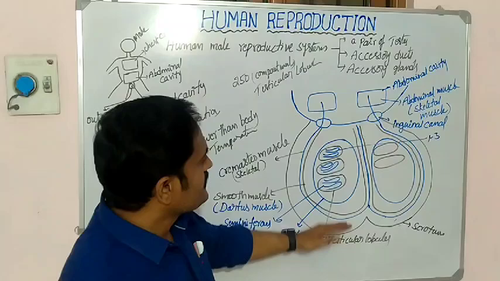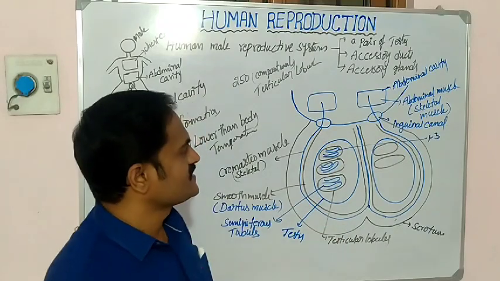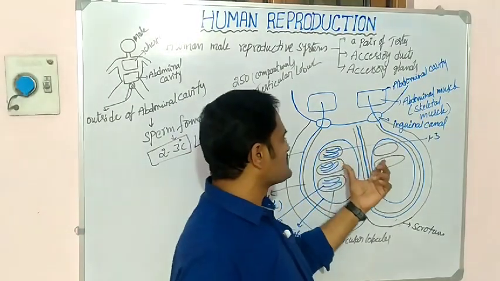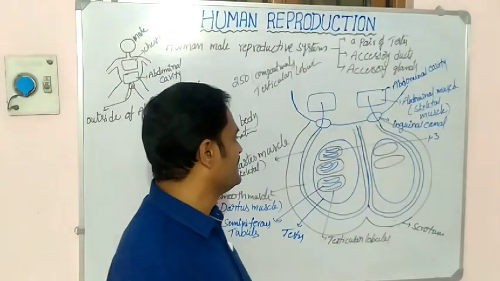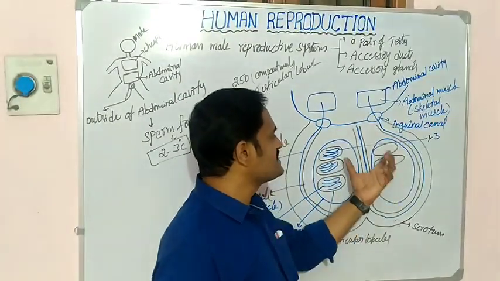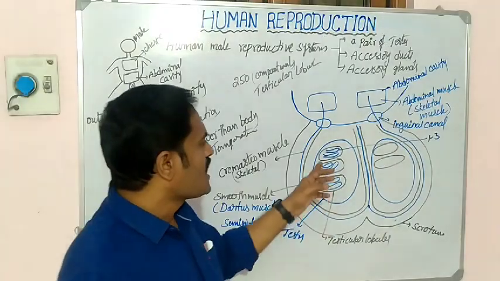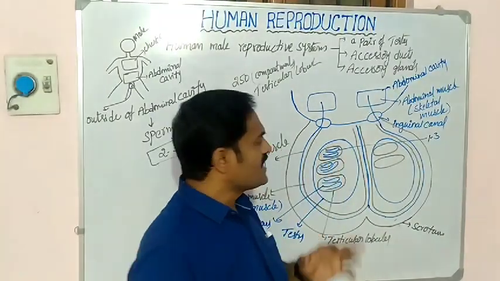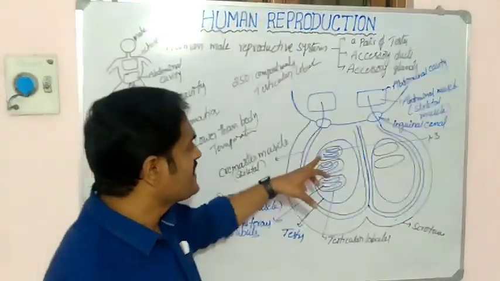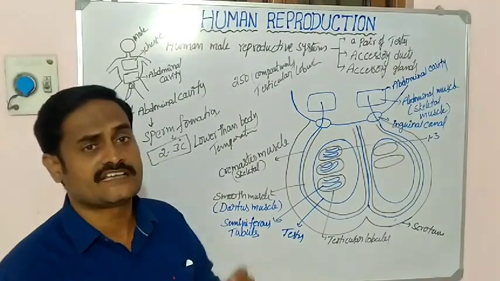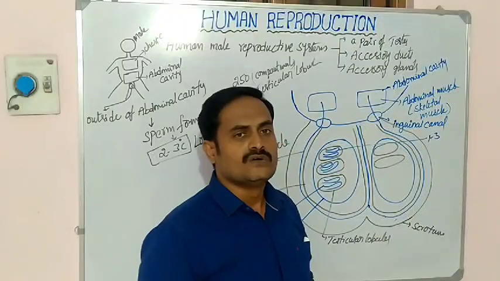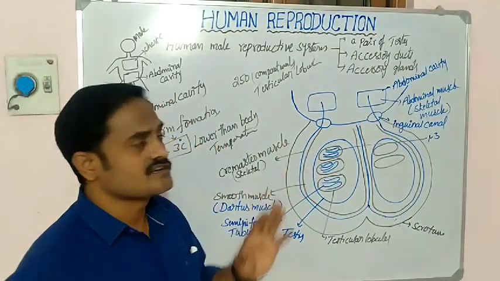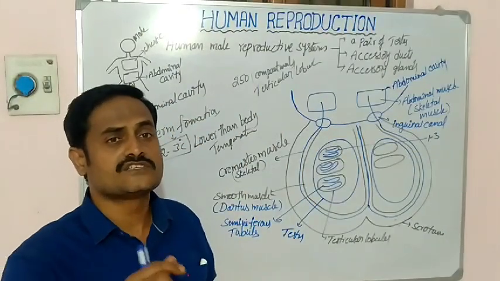So this is the arrangement of the testis, which is present outside of the abdominal cavity, lying in the scrotum. And also when we observe the innermost parts of the testicular lobule, we are going to see the cross section of the testicular lobule.